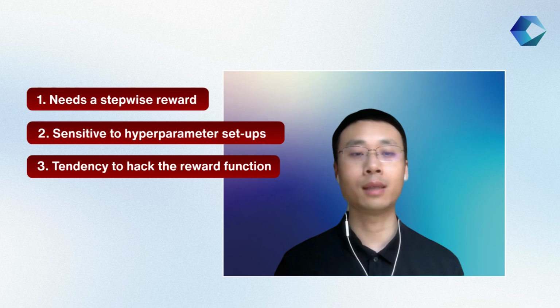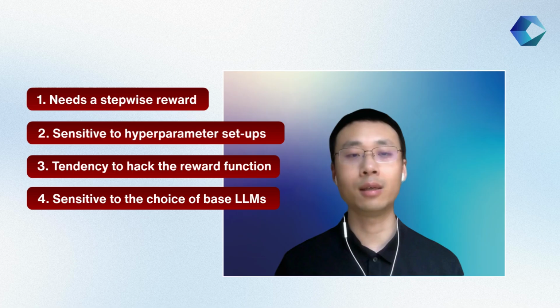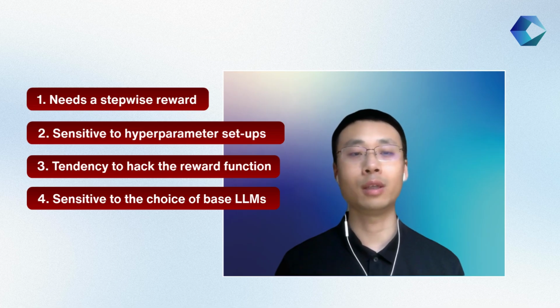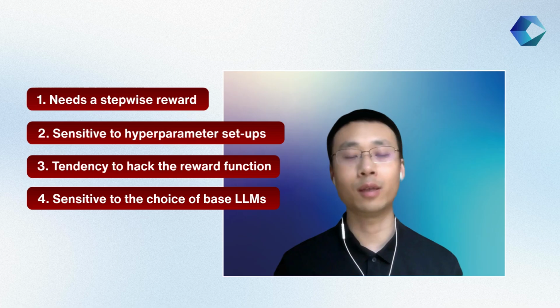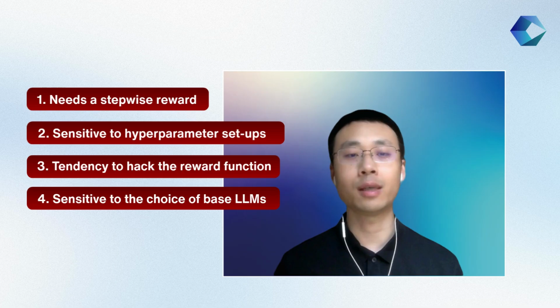And the last issue is that recent literature shows that RL is also sensitive to the selection of base models, which means that for different base large language models, the same RL technique may show very different performance in fine-tuning them. Some may work, some may not, so it makes RL less reliable for fine-tuning tasks. However, we currently do not have any better alternatives to reinforcement learning for these fine-tuning tasks. In this work, we propose a new alternative to reinforcement learning for fine-tuning large models that can overcome all the limitations I just mentioned.